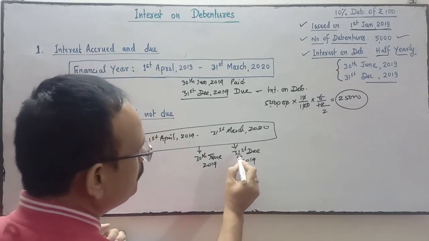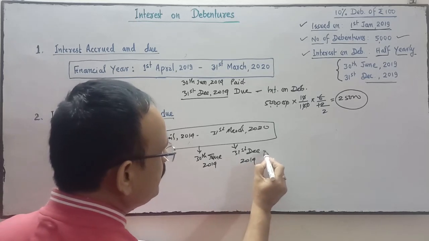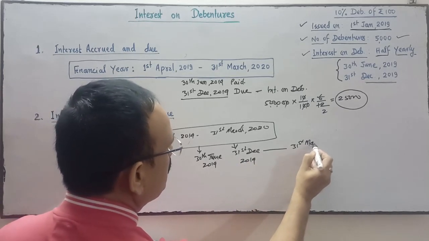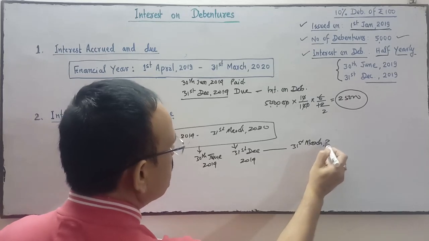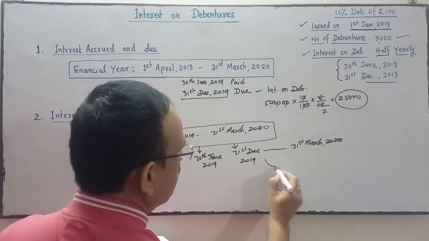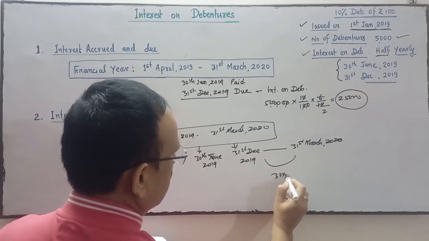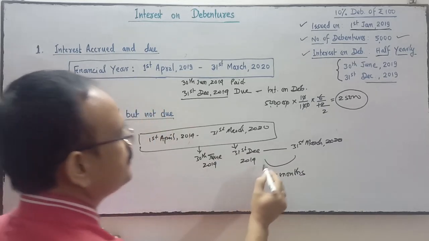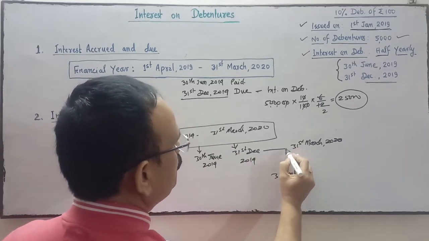So from 31st December 2019 to 31st March 2020, this 3 months interest, from which date to which date?